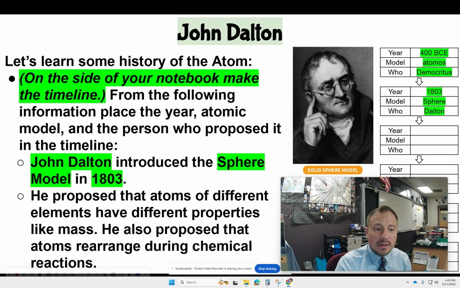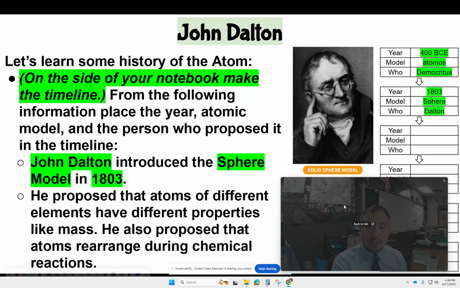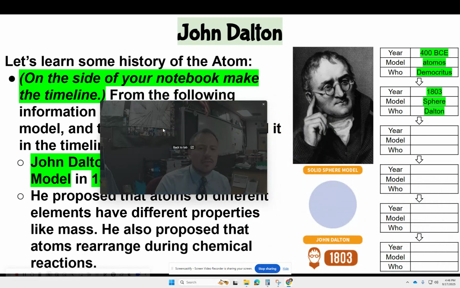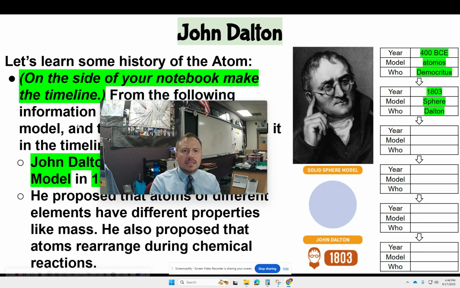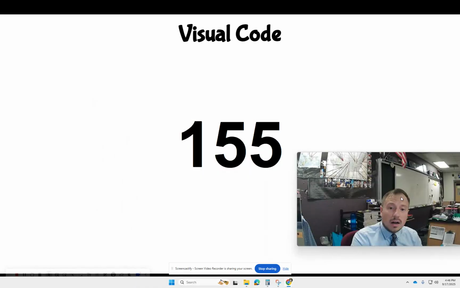He proposed that atoms of different elements have different properties like mass. He was the first one to say, well, atoms have different sizes. He also proposed that atoms rearrange during chemical reactions. So I believe he identified the masses of 6 different elements. He was actually able to identify some atoms before the periodic table. He was able to say, hey, based on these properties, this should be one of those elements. And he introduced that sphere model in 1803.